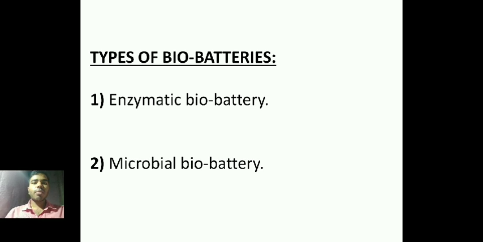Types of biobattery. There are two types of biobatteries. First one is enzymatic biobattery. Second one is microbial biobattery.